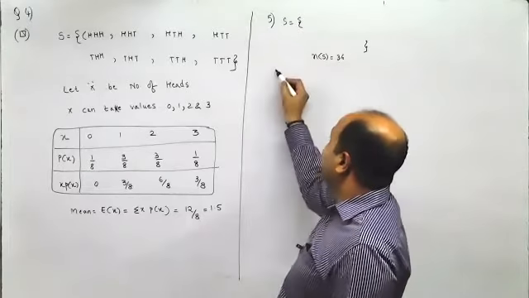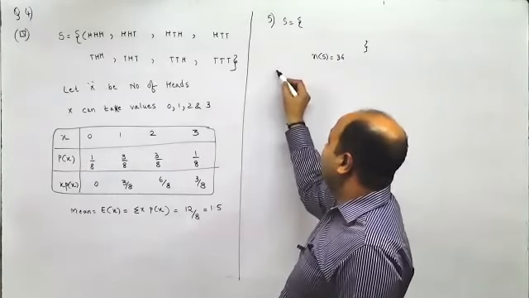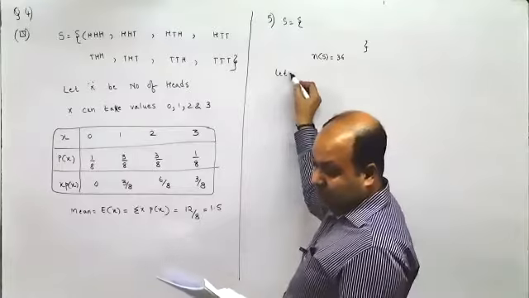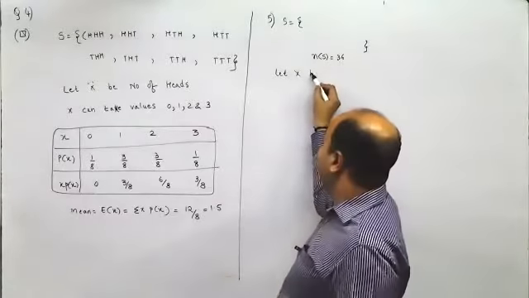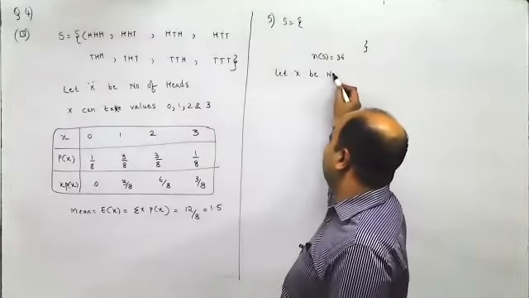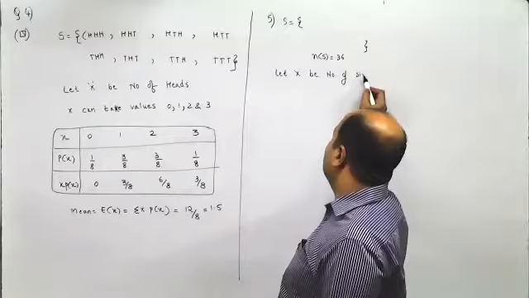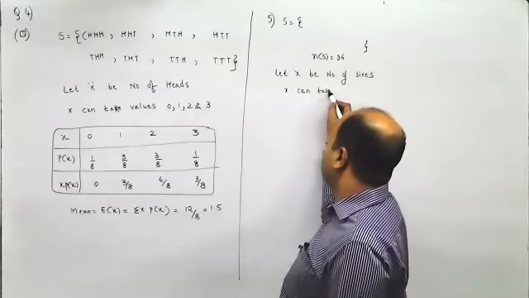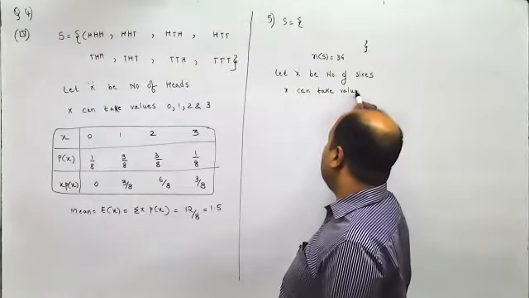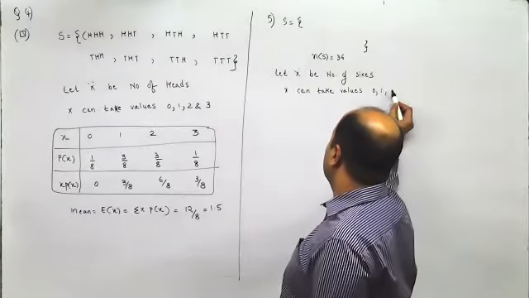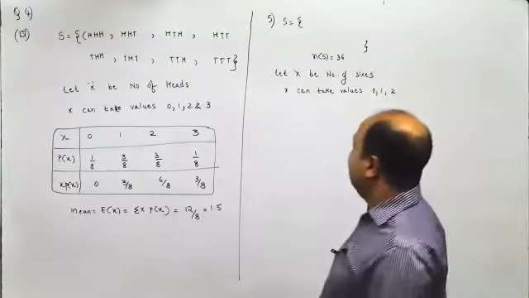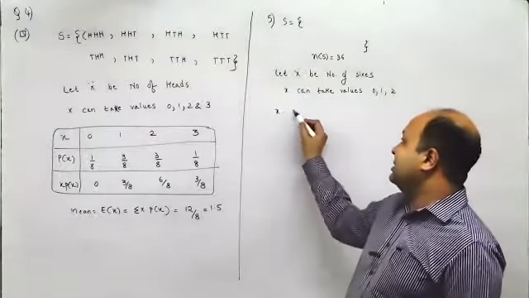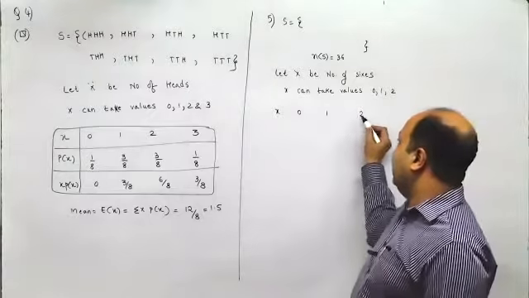Here x is given to be number of sixes. So x can take values 0 sixes, 1 six, or 2 sixes. Now x can be 0, 1, or 2.